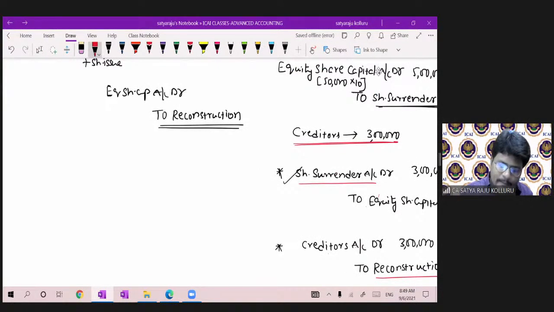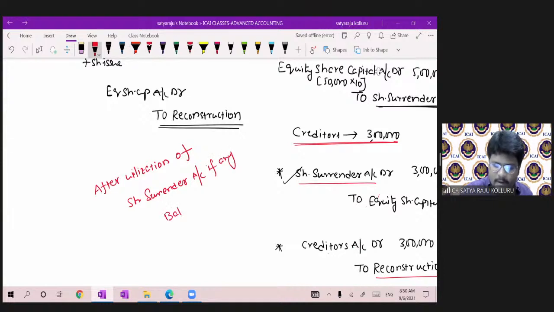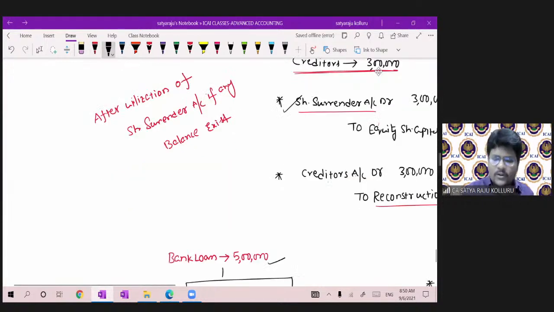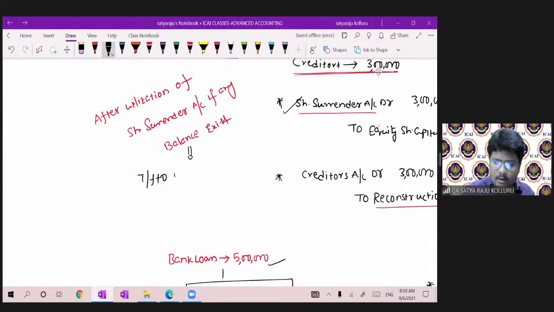After utilization of share surrender account, if any balance exists, it should be transferred to reconstruction account.